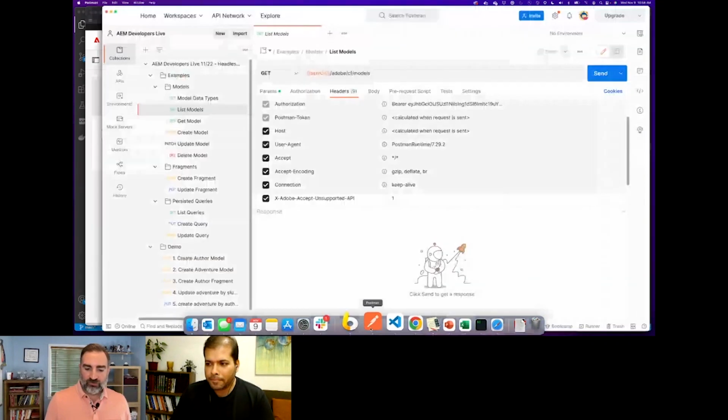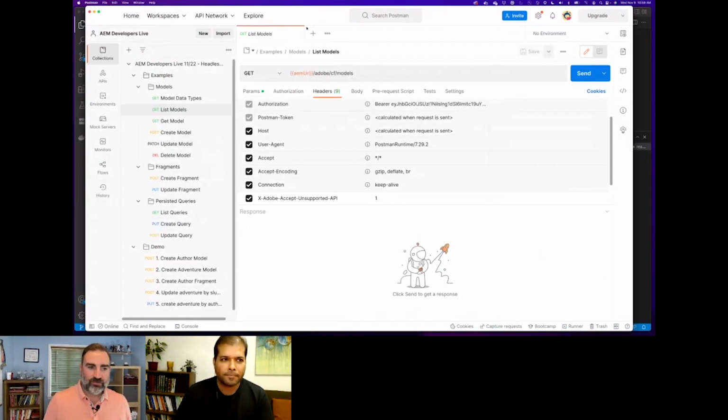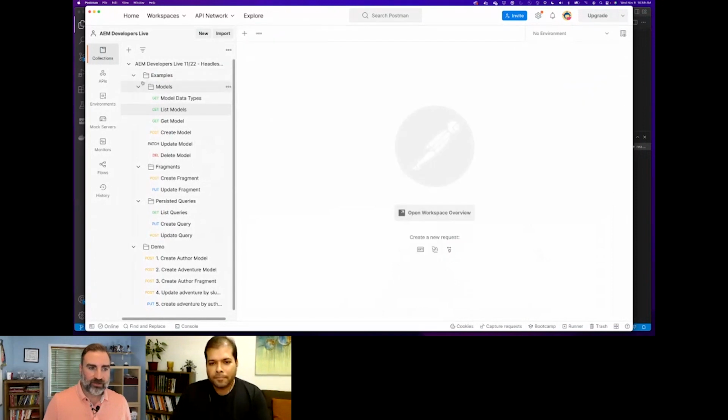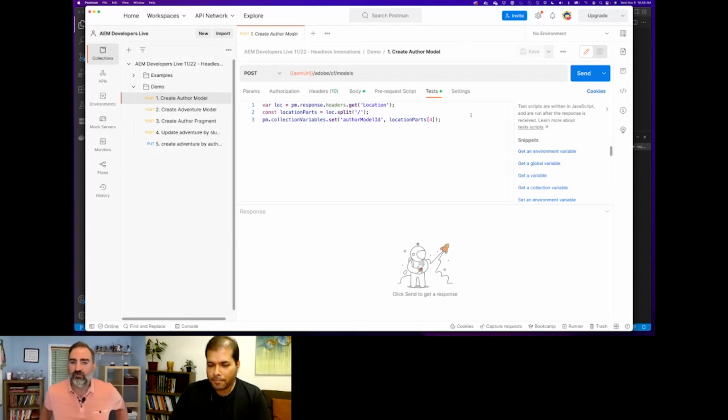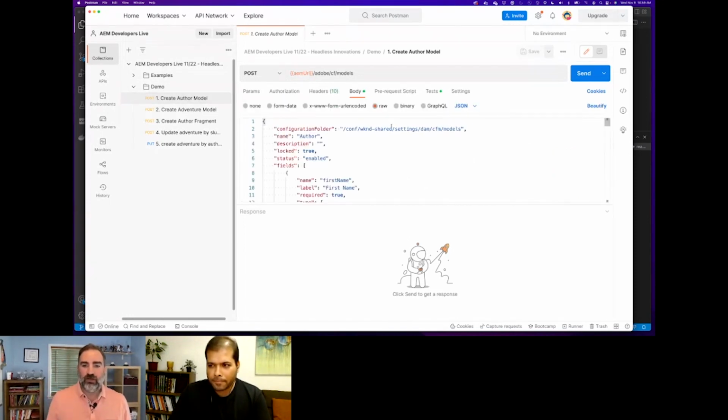So the first thing I want to do is I have this Postman collection, and I will publish this Postman collection to the event page, a link to it, so that you can take a look at it and look at all the API calls and use them for yourself later. But the first thing I'm going to do is create the author model, right?